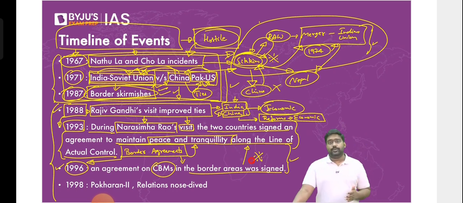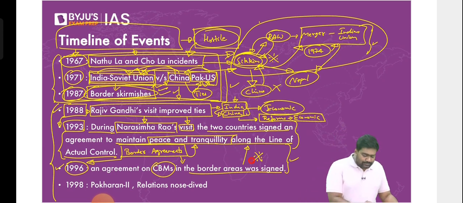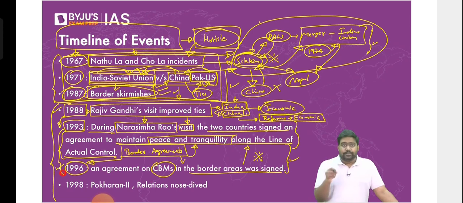So UPSC might ask a main question here. What are these border agreements? Why are they significant? Right? You have to explain how China has breached these agreements. What are the key measures, key provisions included here, and explain that these agreements helped in repairing the relationship at least for a few years. It played an important role in stabilizing the relations.